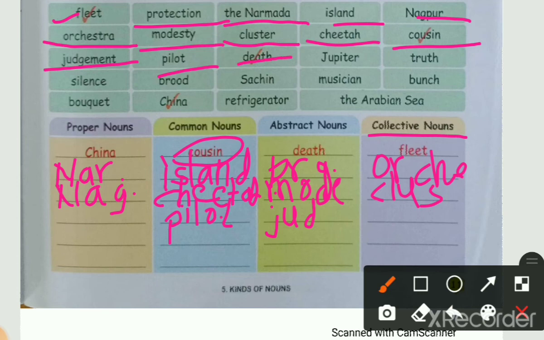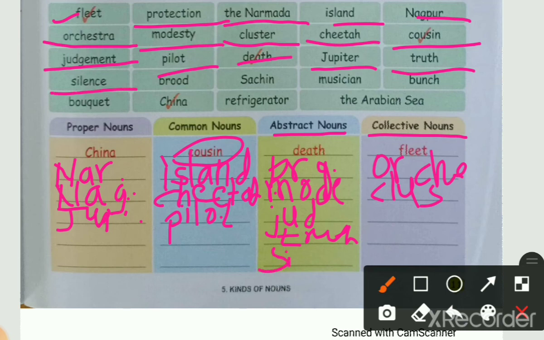Then death. Death comes in an abstract noun. It is written here already. Then Jupiter. What is Jupiter? It is the name of one planet in our solar system. So it will come in a proper noun, Jupiter. Then next is truth. Truth is an abstract noun. So write there truth. Then next is silence. Silence will come in an abstract noun. Okay students, so write here silence.